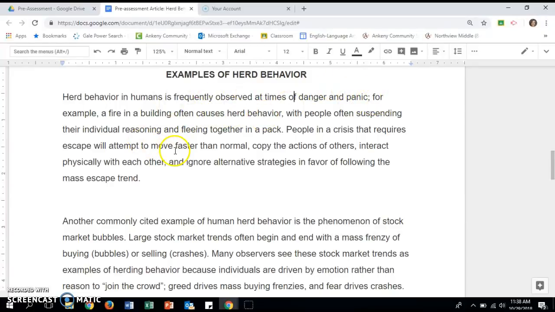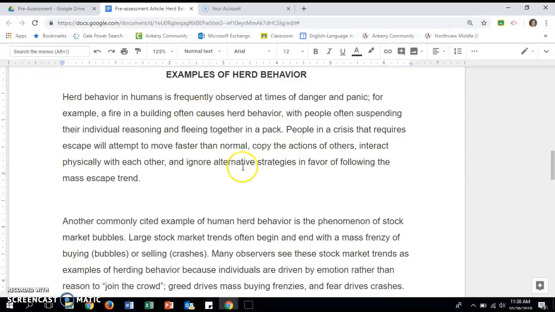For example, a fire in a building often causes herd behavior, with people often suspending their individual reasoning and fleeing together in a pack. People in a crisis that requires escape will attempt to move faster than normal, copy the actions of others, interact physically with each other, and ignore alternative strategies in favor of following the mass escape trend.